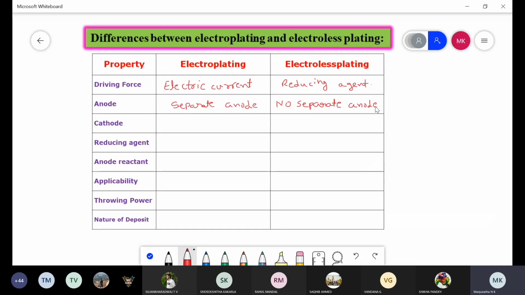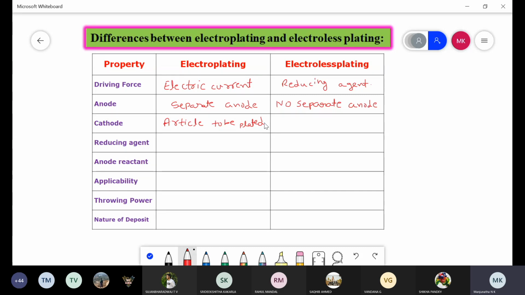This is another difference. Coming to another difference, that is cathode material. In the case of the electroplating process, the cathode is the article to be plated, so the metal surface on which we need to deposit a metal is used as the cathode material.